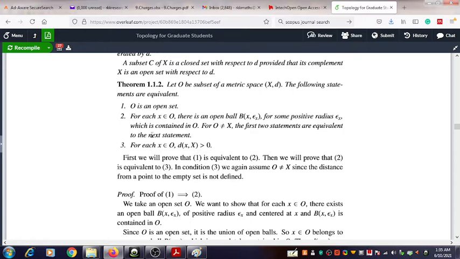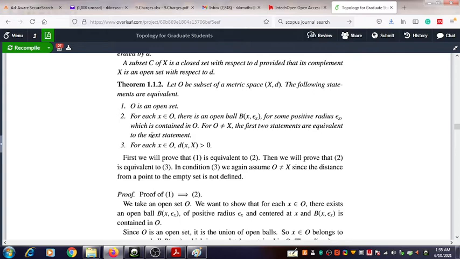First of all, we prove that 1 is equivalent to 2. After proving the equivalence of statements 1 and 2, we will prove the equivalence of statements 2 and 3.